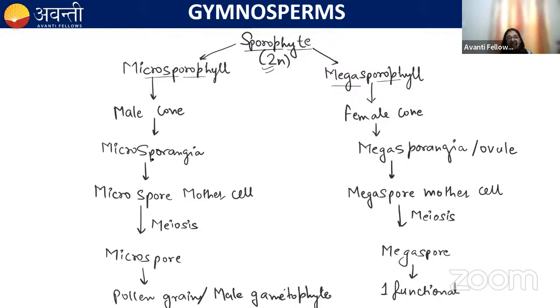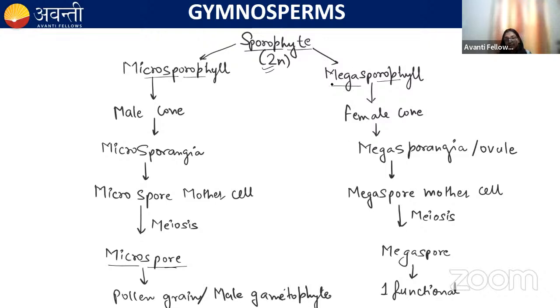The male cone has microsporangia. The female cone will have megasporangia. The microsporangia have microspore mother cells, which undergo meiosis and produce haploid microspores. And these haploid microspores, on maturation, will produce the pollen grain, which is a male gametophyte.